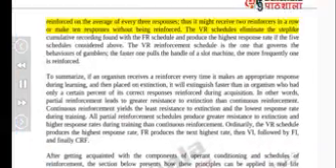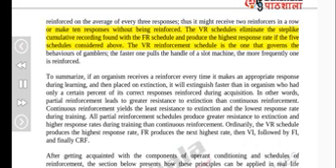reinforced on the average of every 3 responses, thus it might receive 2 reinforcers in a row or make 10 responses without being reinforced. The VR schedules eliminate the step-like cumulative recording found with the FR schedule and produce the highest response rate of the 5 schedules considered above. The VR reinforcement schedule is the one that governs the behaviors of gamblers. The faster one pulls the handle of a slot machine, the more frequently one is reinforced.